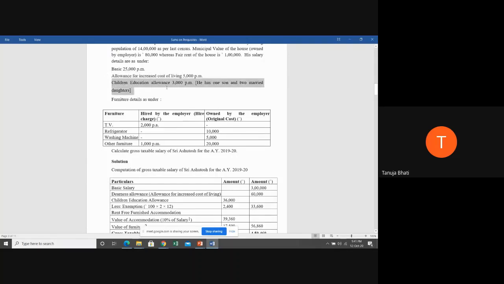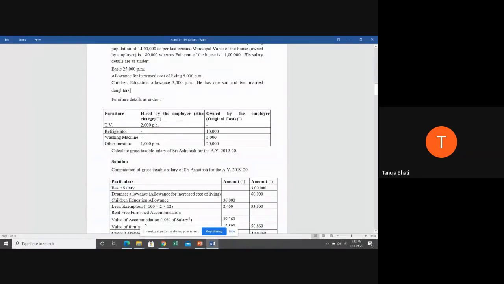Next is children education allowance, 3,000 per month. So 3,000 into 12 is how much? 36,000. But can we take the complete 36,000 in the outer column? Answer is no, because exemption is given for children education allowance, and exemption is rupees 100 per child up to 2 children per month. So I have taken 100 into 2 into 12. So 2,400 is the exemption. So from 36,000, when you minus 2,400, you will get 33,600.